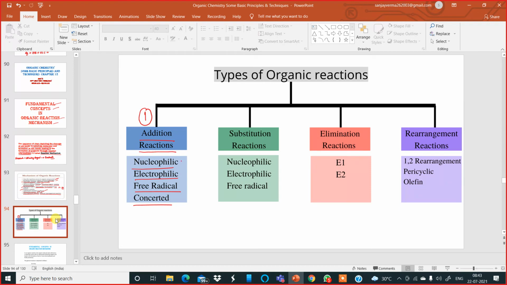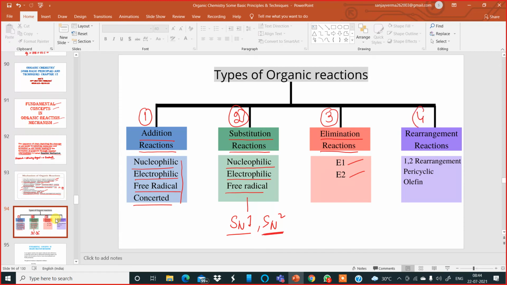You will be clear with nucleophilic, electrophilic, free radical, and concerted once we come to the specific examples in this part of the chapter. Then, the second type of organic reactions are generally called substitution reactions. Replace something. This also has examples falling under nucleophilic attack, electrophilic attack, or free radical substitution. Then, the third type of organic reactions are named as elimination reactions. We have two of them: elimination unimolecular, elimination bimolecular. Under substitution, we have SN1 and SN2 reactions, substitution nucleophilic unimolecular and substitution nucleophilic bimolecular.